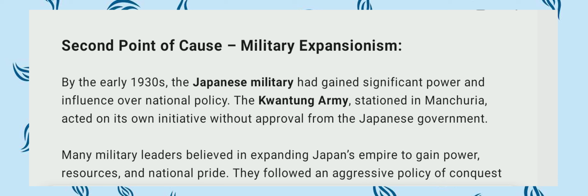The Kwantung Army was stationed in Manchuria and acted on its own initiative without approval. The army was ruled by its own policy. They did not want the nation's approval. That was a great cause of the military expansion.